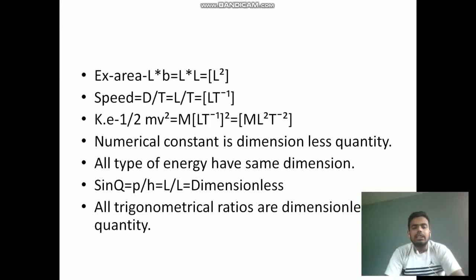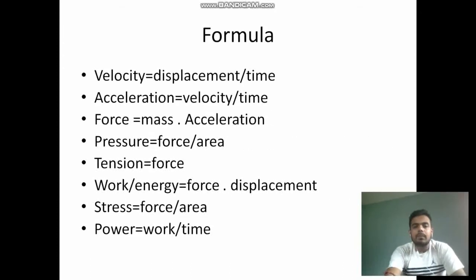And the second is speed. Speed is equal to distance by time. So distance is also a type of length. So distance is denoted with L and time is denoted by T. So L T to the power minus 1. We can also write L by T. T is in the denominator, so we can write it in the numerator in the form of T to the power minus 1.